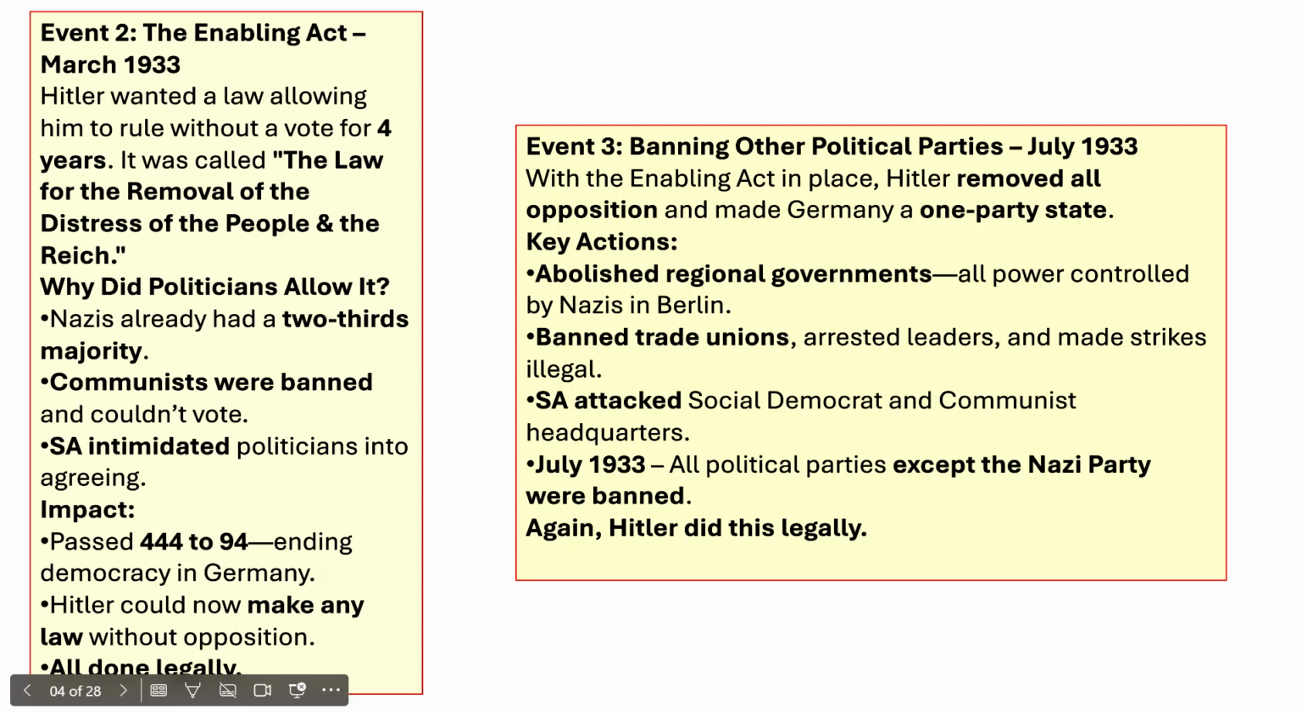The SA attacked the Social Democrat and Communist headquarters, and in July of 1933, all political parties except the Nazi Party were banned. Again, Hitler did this legally, so he used Parliament, or he used the Reichstag, to be able to do it.